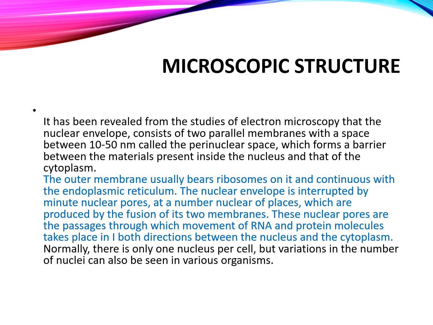From studies of the electron microscope, the nucleus has a nuclear envelope consisting of two parallel membranes with a space between them of 10 to 50 nanometers, called the perinuclear space. This forms a barrier between the material inside the nucleus and that of the cytoplasm.